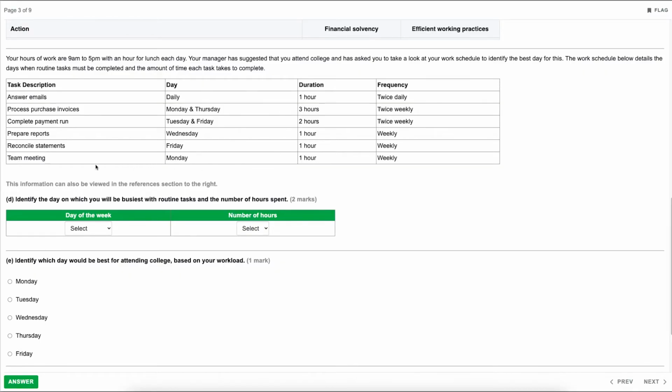However, we can see that this last one for the team meeting is also on a Monday, which means that our busiest day would be a Monday. So we now need to determine the number of hours spent on that Monday. So we've got answering emails, which is daily, but it is twice daily. So that's therefore 2 hours answering emails. We've got processing purchase invoices, which is 3 hours. So 2 hours plus 3 hours is 5 hours. And then we've got our team meeting, which is an hour. So the total number of hours would be 6.